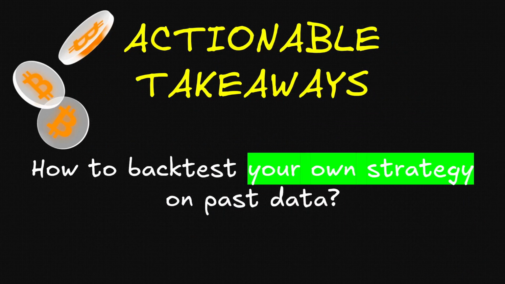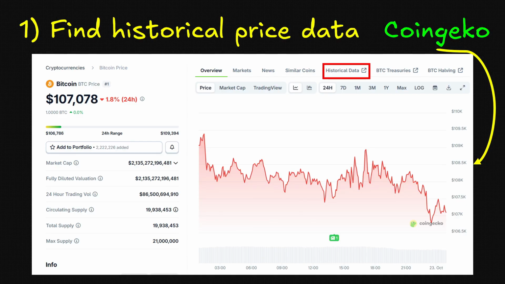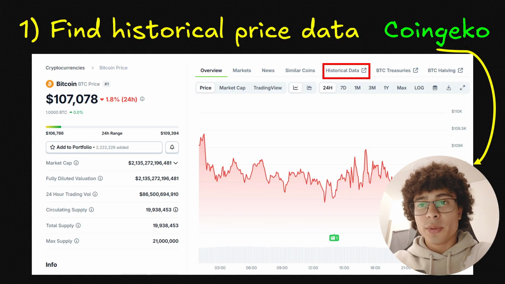Alright, so how to backtest your own strategy on past data. I am going to show you a simple method for simple strategies, and for this procedure I am going to use two tools. The first one is the website CoinGecko, and the second one is Excel. So the first step is you need to find historical price data. So I chose Bitcoin, and to get the historical price data I went on CoinGecko. On the website you will be able to find the historical price data pretty easily.